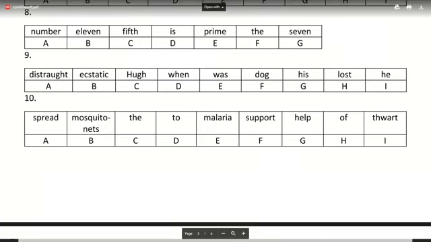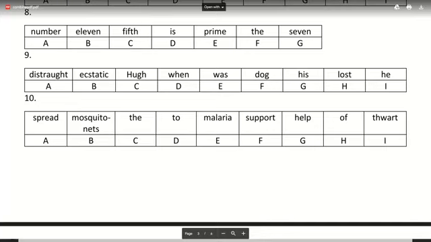Number eleven, fifth is prime the seven. After finishing these ten, I'll have a quiz of ten. Whoever does it first, the first, second, third, fourth, I will announce their names and the rest will move on to the next one.